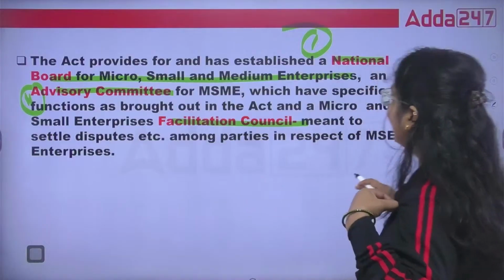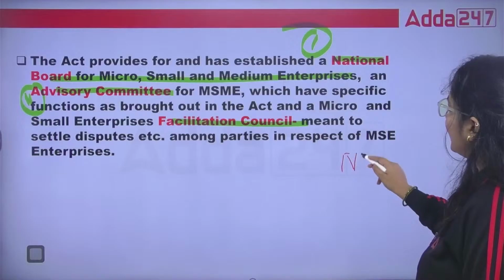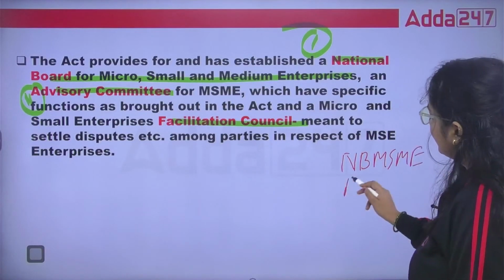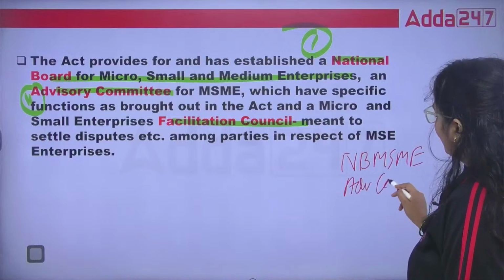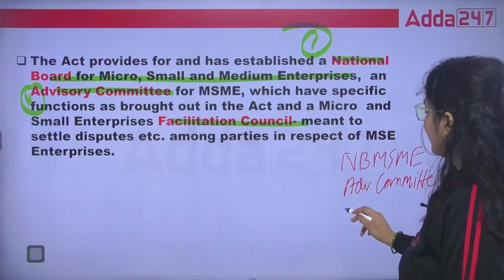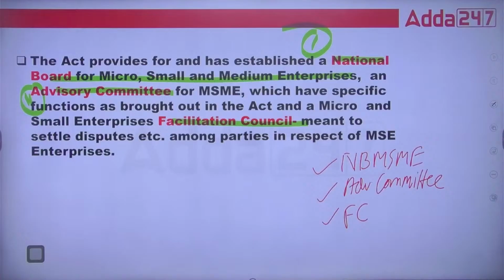So there are three entities that we have to understand: the National Board for MSME, the Advisory Committee, and the third one is the Facilitation Council. So there are three things that we have to study in this particular Act.